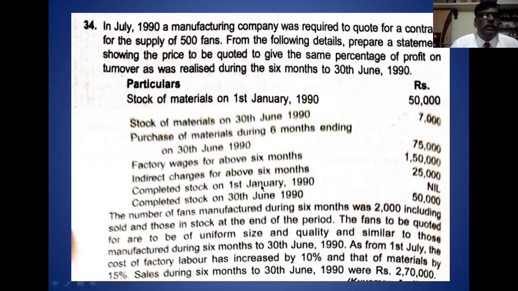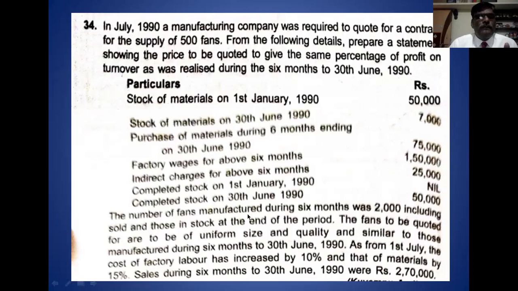Then completed stock on 1st January nil, completed stock on 30th June is 50,000. This is the information given. On the basis of this information, we have to prepare the cost sheet. Then we estimate for the next period.